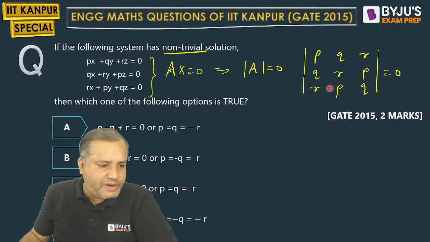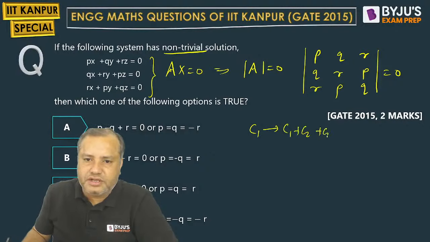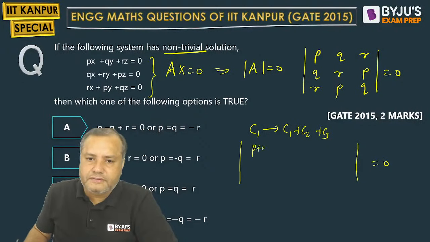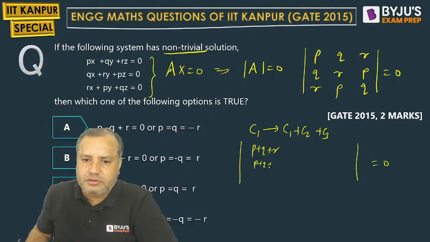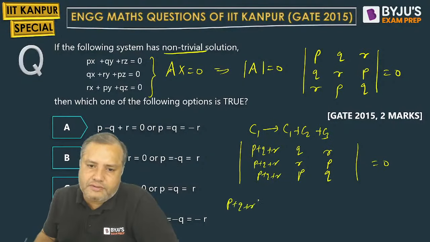Now students, we are applying certain manipulations here. Which manipulations? C1 tending to C1 plus C2 plus C3. So this will be giving you a revolutionary step. P plus Q plus R is stored in C1, in every row, and Q, R, P. R, P, Q. Okay. So P plus Q plus R is common.